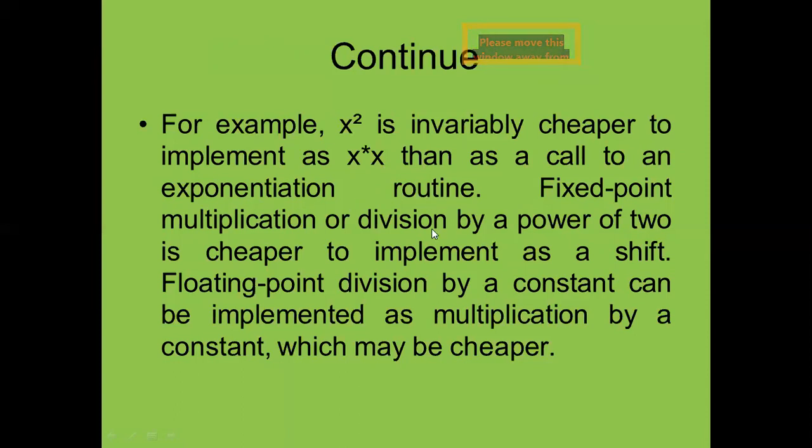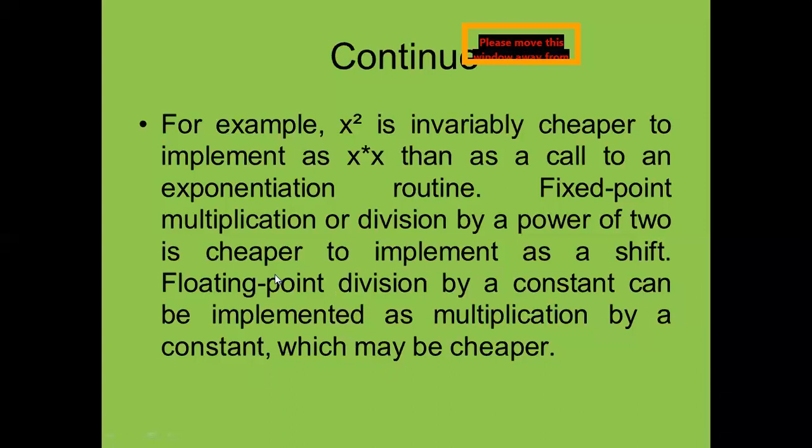So fixed point multiplication or division by a power of 2 is cheaper. So this is cheaper to implement, means if we are going to do exponentiation, then it is cheaper as compared to this multiplication. Similarly we can say that floating point division by a constant can be implemented as multiplication by a constant, which may be cheaper.